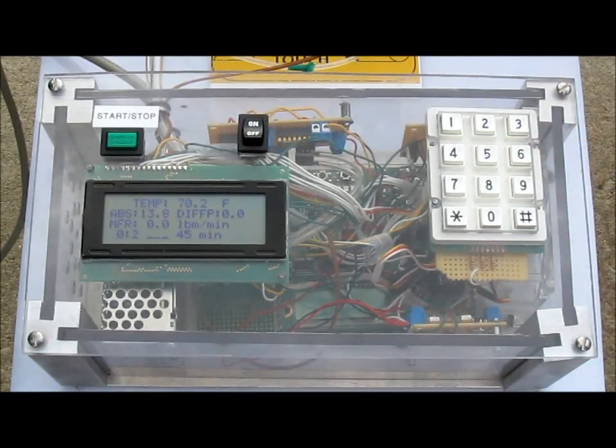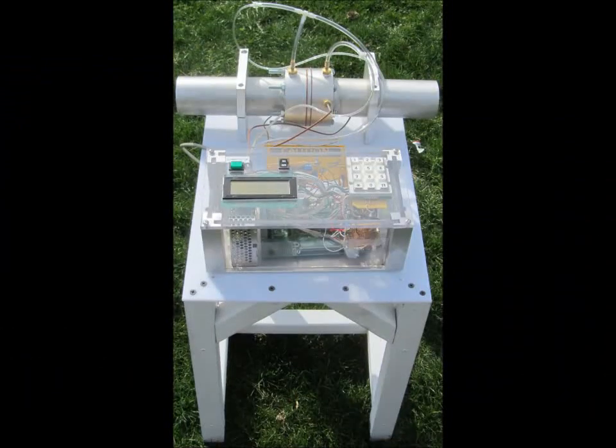Once the car is started, the temperature begins to increase and the pressure drop is created. The mass flow rate of the exhaust traveling through the tube is then displayed. This concludes the overview of the system and the demonstration of the functioning prototype.